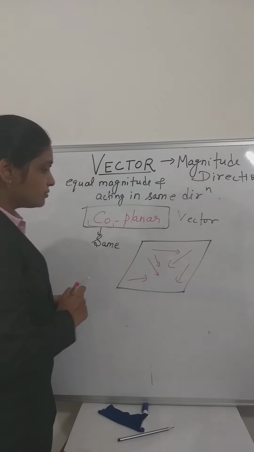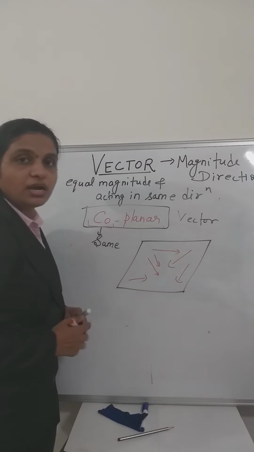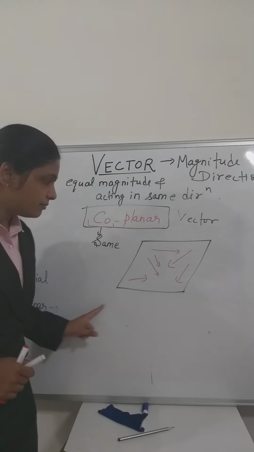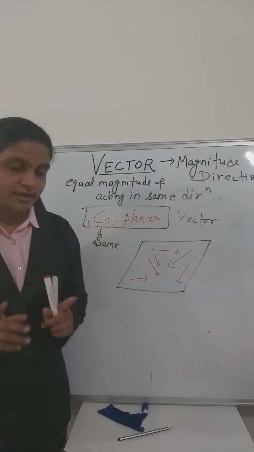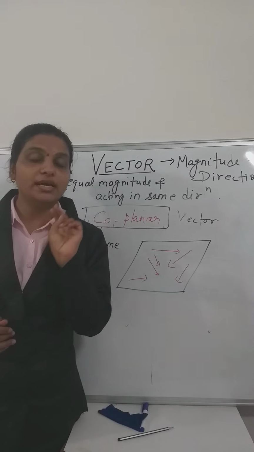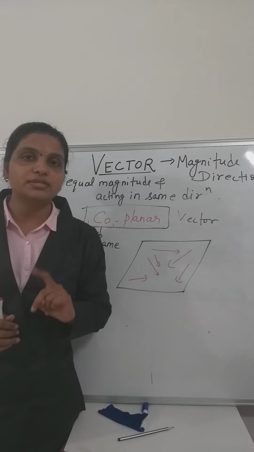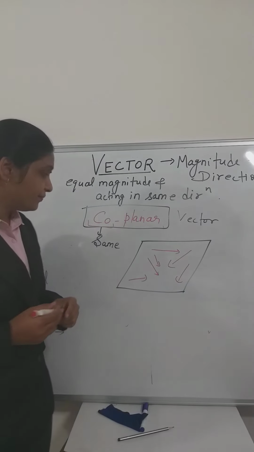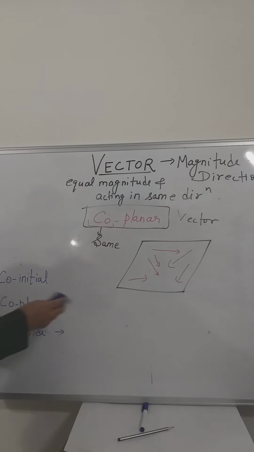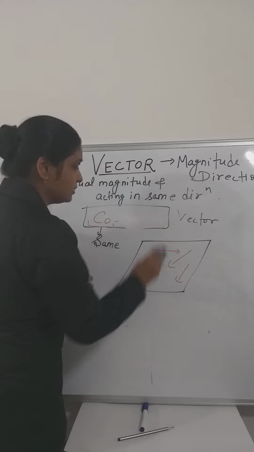These 1, 2, 3, 4, 5, 6 vectors are acting in this plane, that's why they are coplanar vectors. Now come to the point, any two vectors are always in one plane, right?